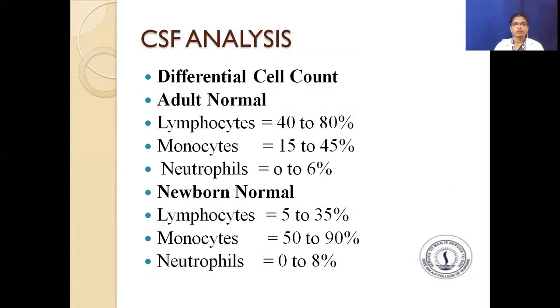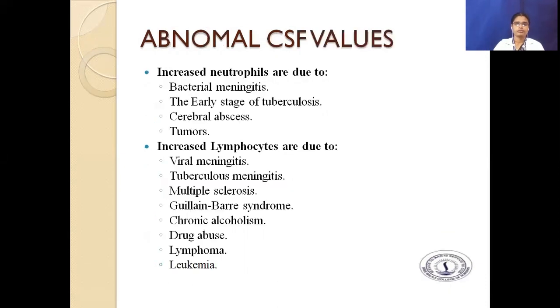In differential counts, the adult normal is lymphocytes 40 to 80 percent, monocytes 15 to 45 percent, and neutrophils 0 to 6 percent. In newborns, lymphocytes should be 5 to 35 percent, monocytes 50 to 90 percent, and neutrophils 0 to 8 percent.